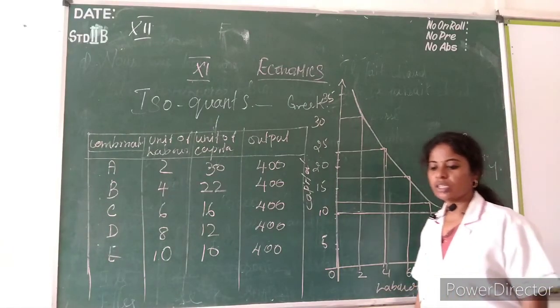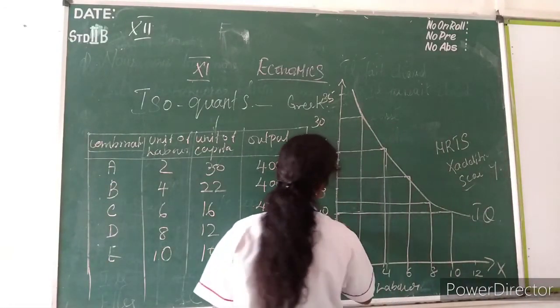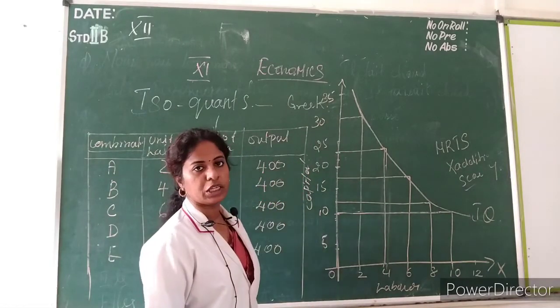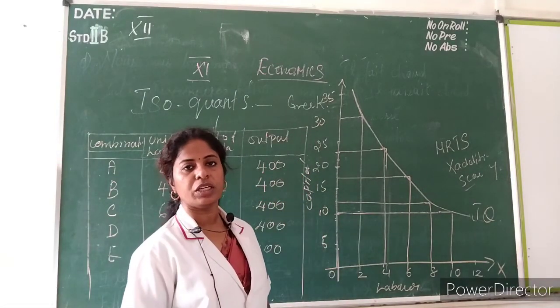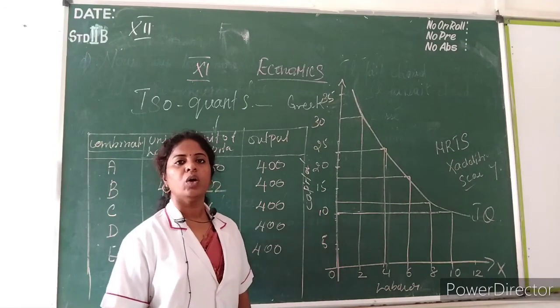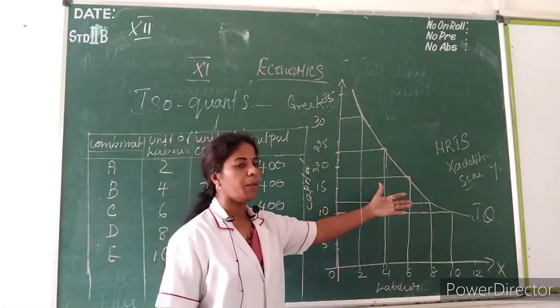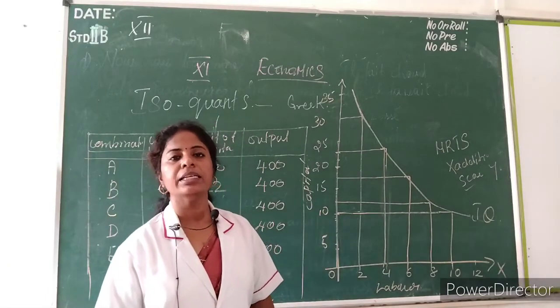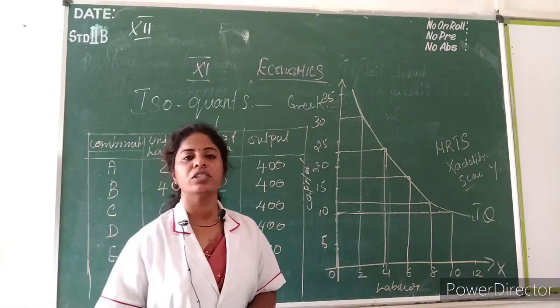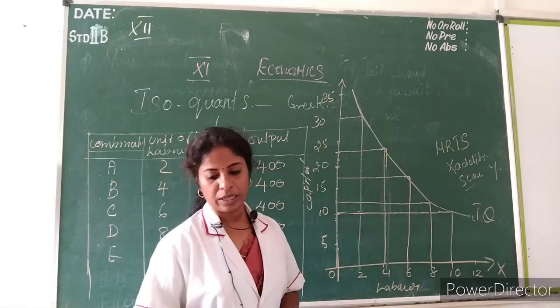See, at the different combinations, we are using different combinations of 2 inputs which give the same level of output. Wherever you are in the combination, you will be getting the same level of output. So this is called an isoquant.